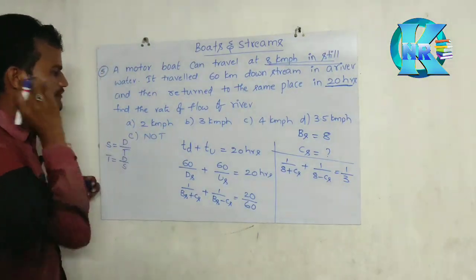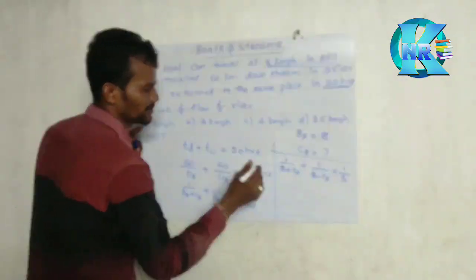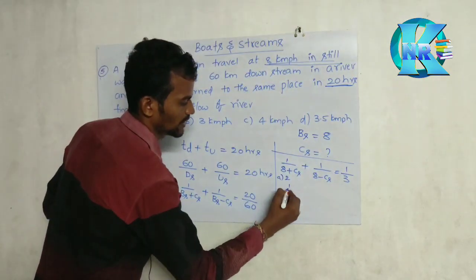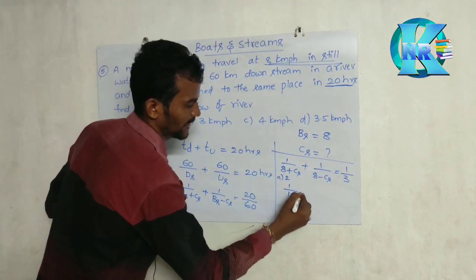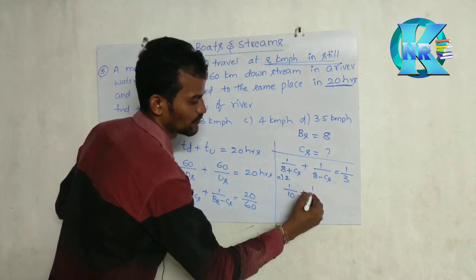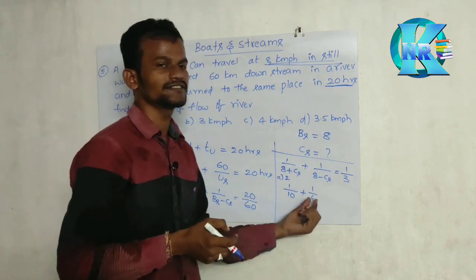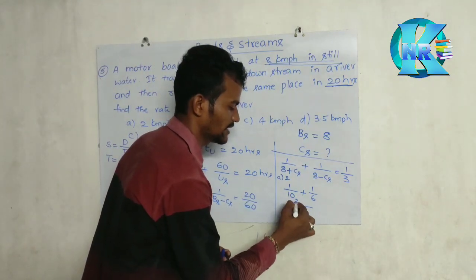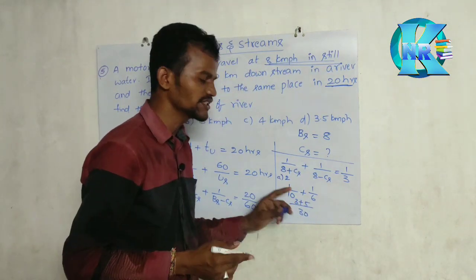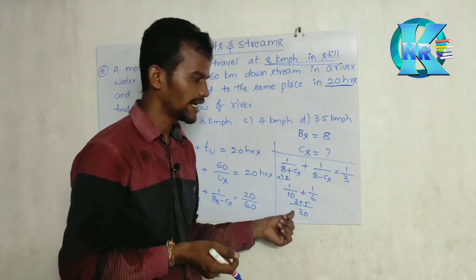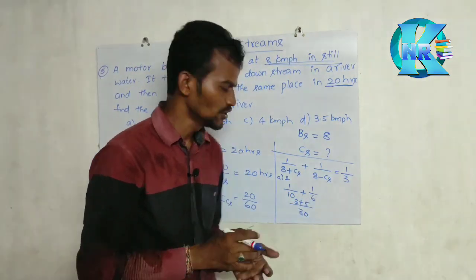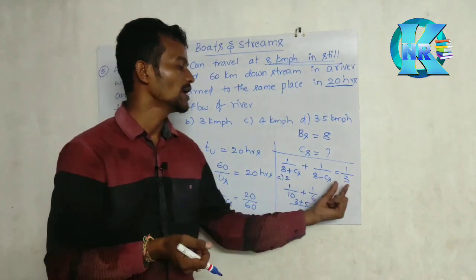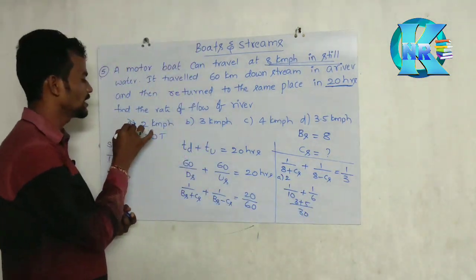So check it. If I substitute 2, what will I get? Option A, I am substituting 2. So 1 by 8 plus 2, how much will it become? 10, plus 1 by 8 minus 2, 1 by 6. Now check 10 and 6, what is the LCM value? 30. 10 3s are 30, 6 5s are 30, so 3 plus 5 is 8 by 30. Will 8 by 30 become 1 by 3? No. So 2 will not be the option.